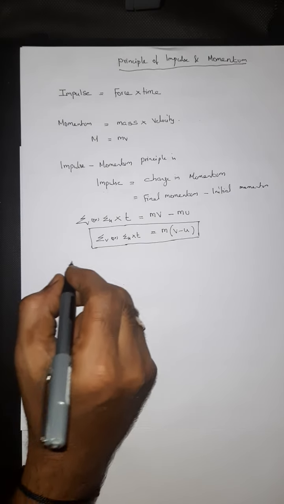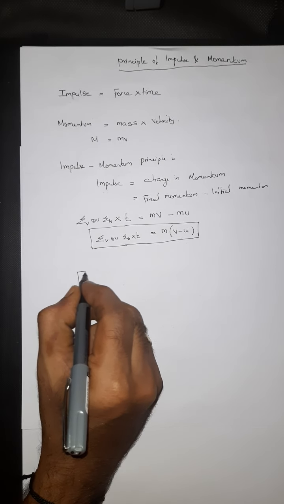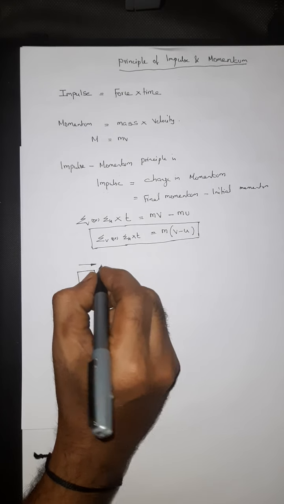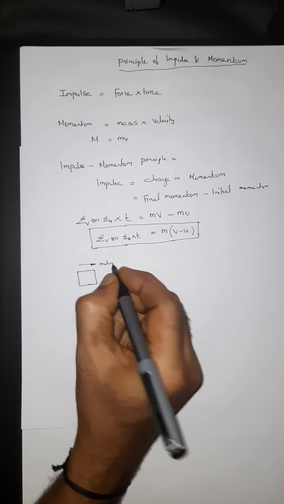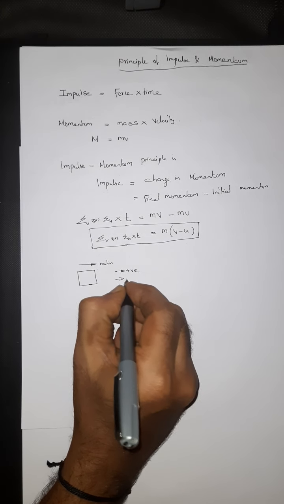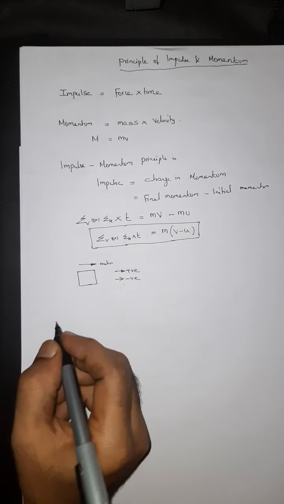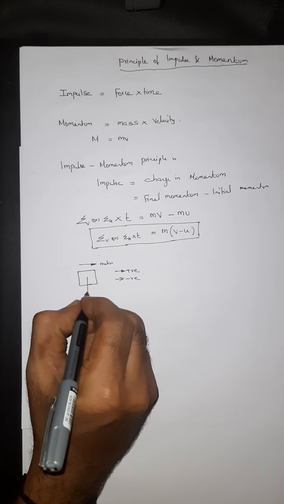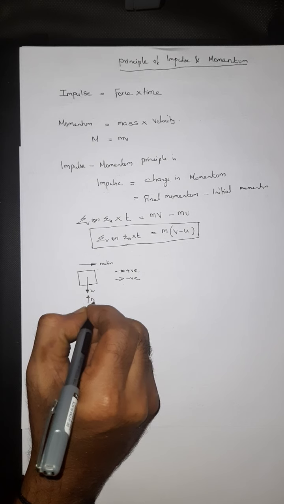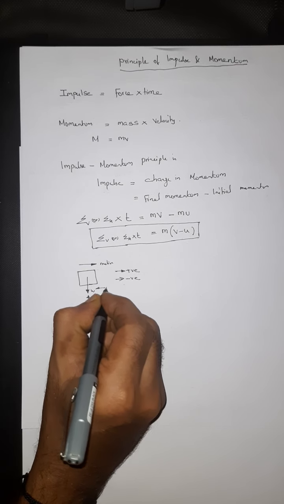The conditions, like suppose the body is moving in the right direction, therefore this could be positive and this direction would be negative. Right? Its weight acts here, and the normal reaction and the friction.